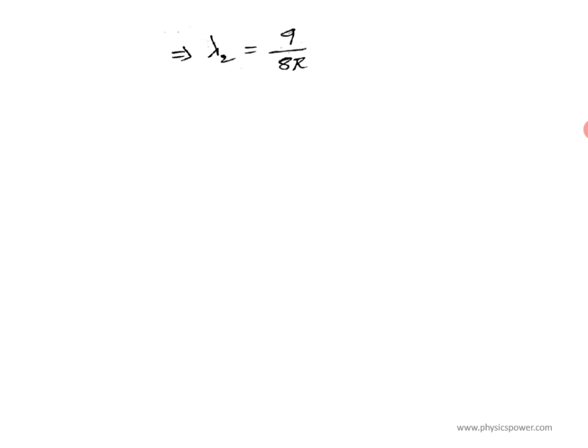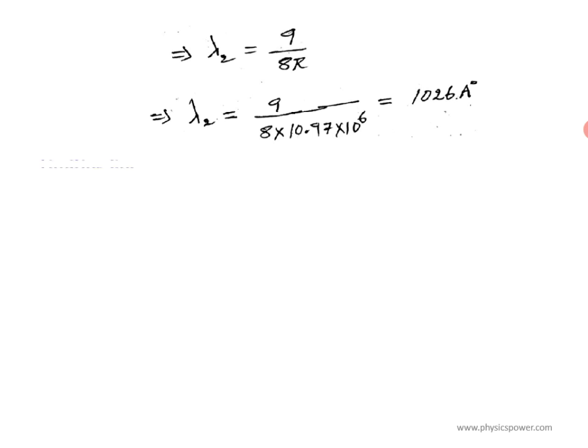Now if you substitute the r value, 10.97 into 10 to the power of 6, and if you simplify, you will get the value 1026 angstrom unit.